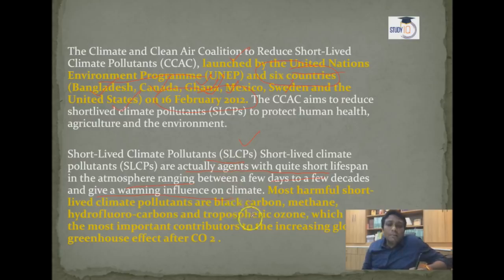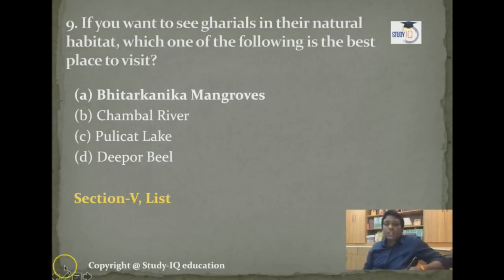Examples include black carbon, methane, hydrofluorocarbons and tropospheric ozone. There are a lot of other examples too, but these are the main prime examples. Okay, now question number 9, UPSC 2007. If you want to see the gharial in its natural habitat, which one of the following is best to visit? In the list you will find Bhitarkanika Mangroves, which is for the conservation of the gharial.